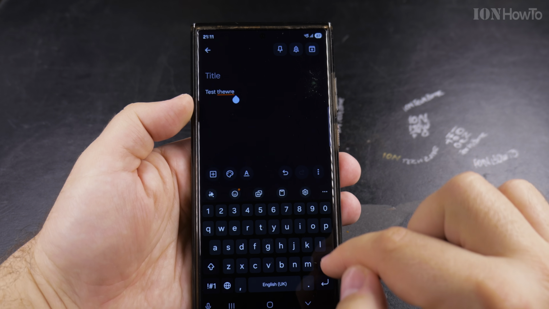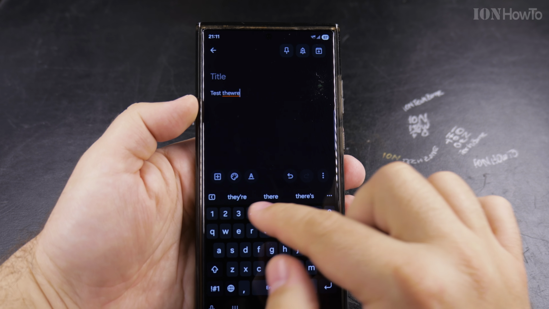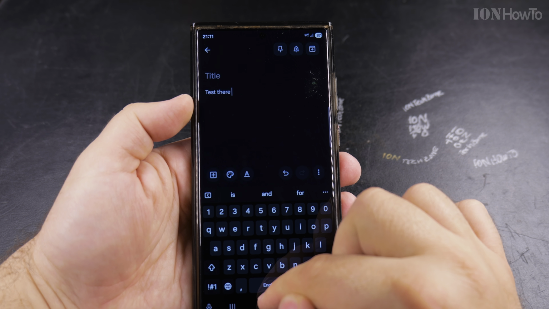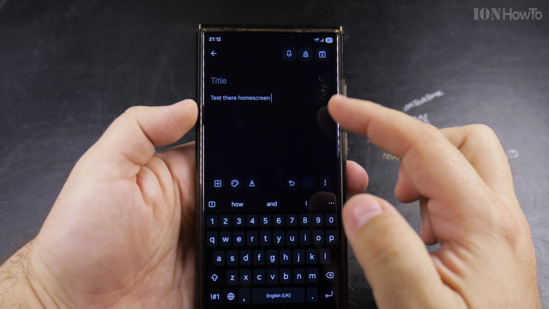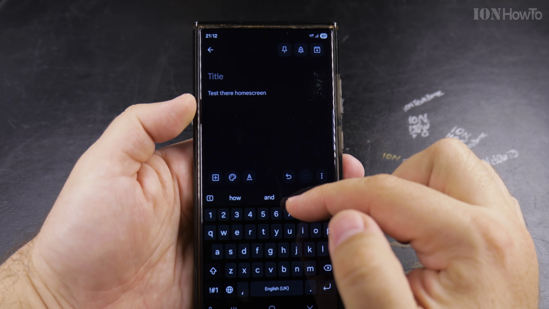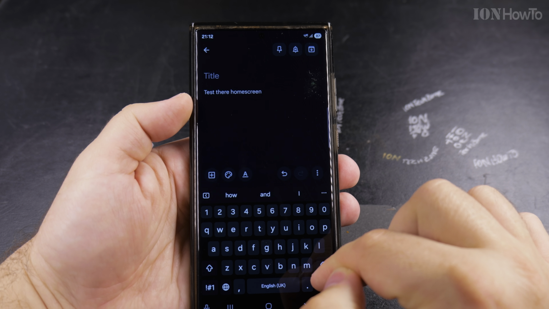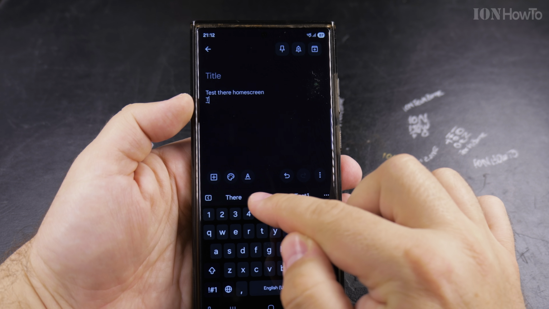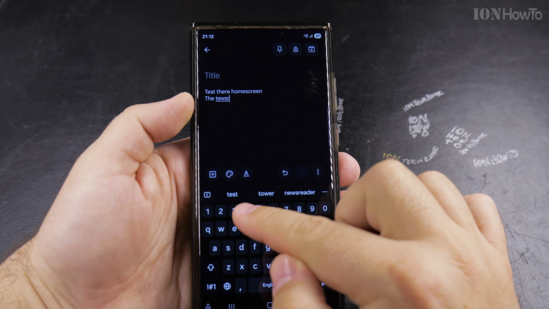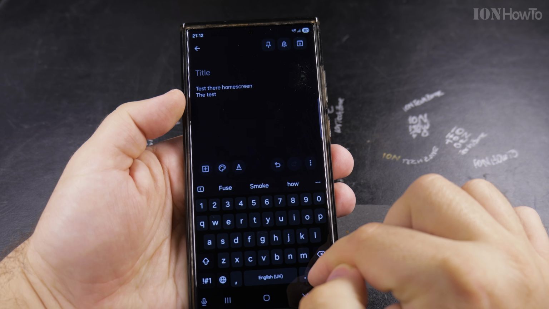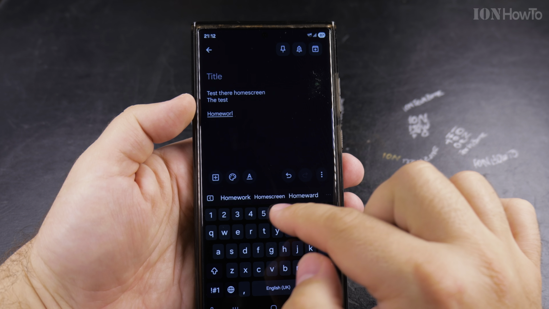So for example, here this word is not right. Here there are a few options. Here I have an option to replace this word, and I can tap on the word to change it if I wanted to. But it's actually good that it's not replacing the word as I type, like on the iPhone. You can also get this predictive text here, and you get the word, it's underlined here, and it will show you which word you might want to replace it with. So you have a few options there.